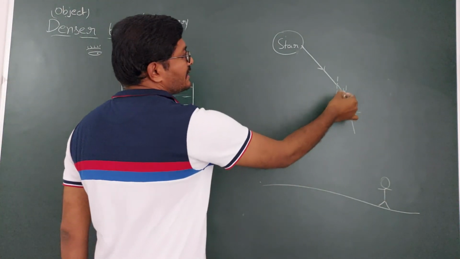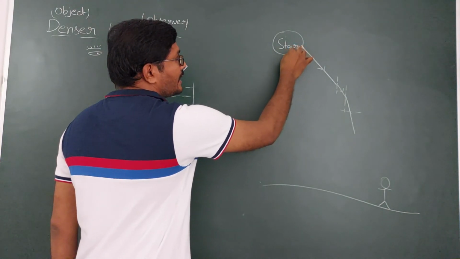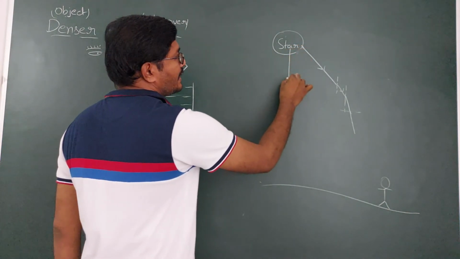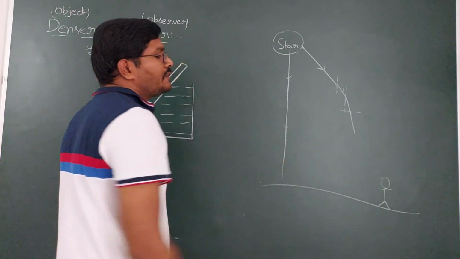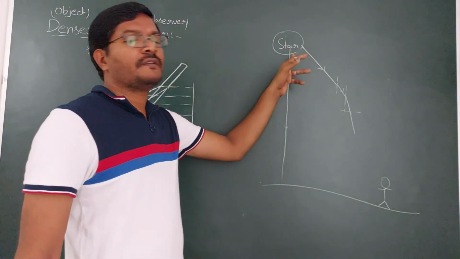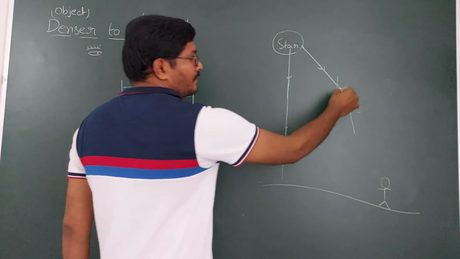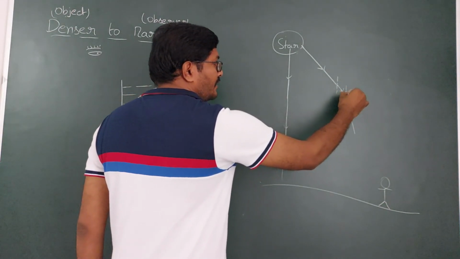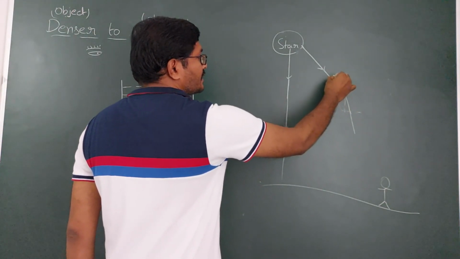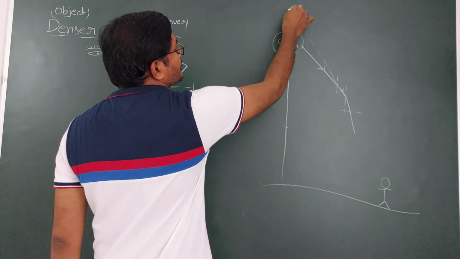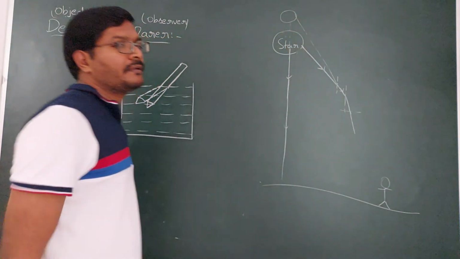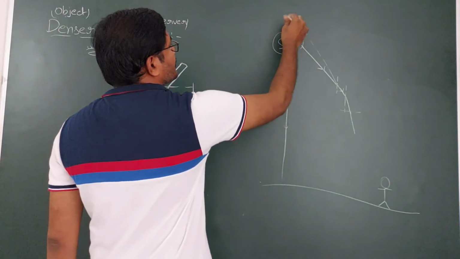If you take another light ray from the star in this direction, it does not deviate, it continues its original path. So for the observer, where does the position of the star appear? Because of this refracted ray, if you extend this refracted ray in the backward direction, you will get the position of the star here.